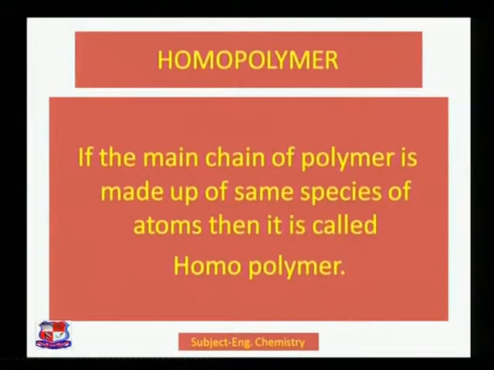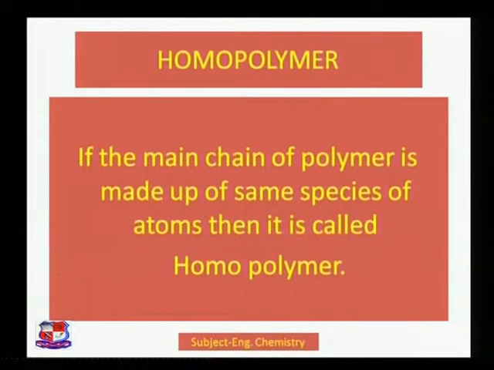What is this homopolymer? If the main polymer chain is made up of the same species of atoms, meaning the same monomers, then the polymer formed is a homopolymer. So a homopolymer consists of all monomers of the same type.